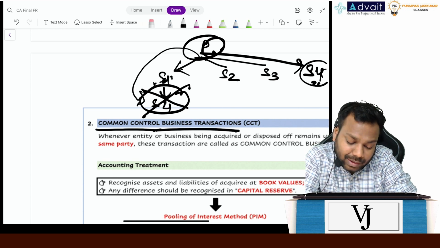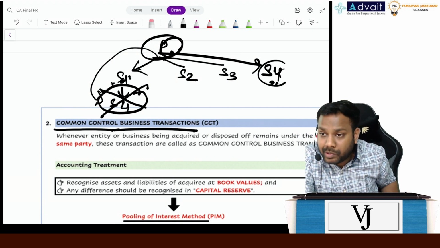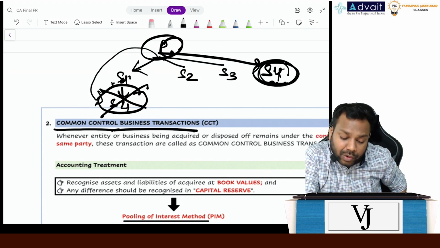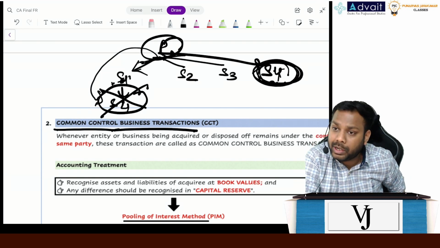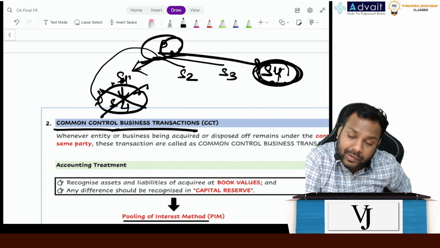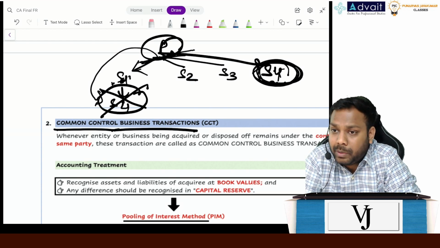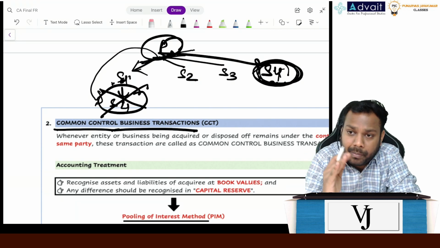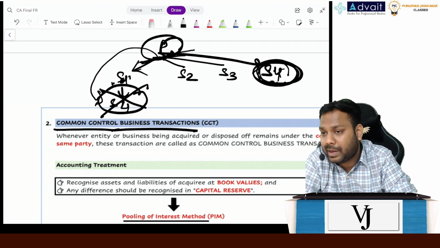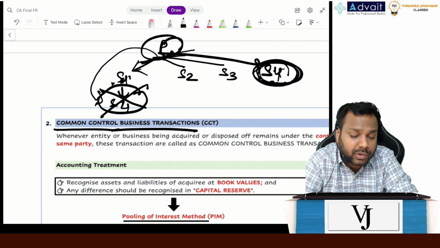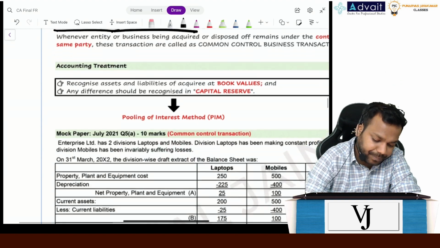So can I say that it is a business combination? Understand that though it is a business combination, it is not a normal business combination, because for S4, prior to acquisition, P was the parent company or the controlling company, and after acquisition, still P is the parent company or the controlling company, right? So in these cases, we say it is a common control business transaction. The control remains common before and after the date of acquisition. So we'll acquire the assets and the liabilities at the net assets at its carrying amount, and there is no goodwill or gain on bargain purchase. Is that clear, everyone? Great.